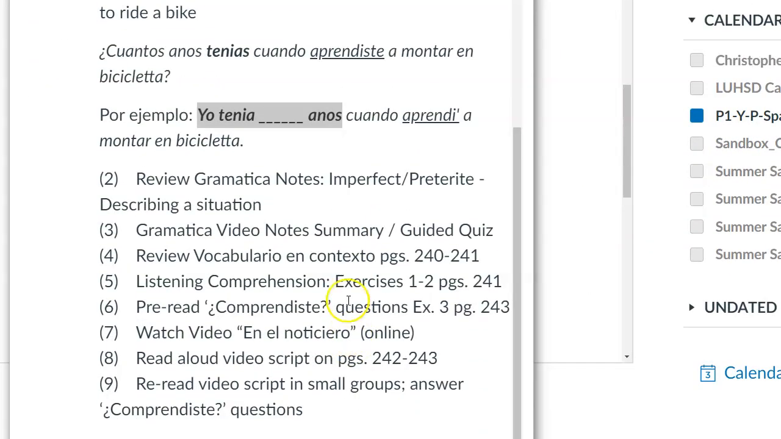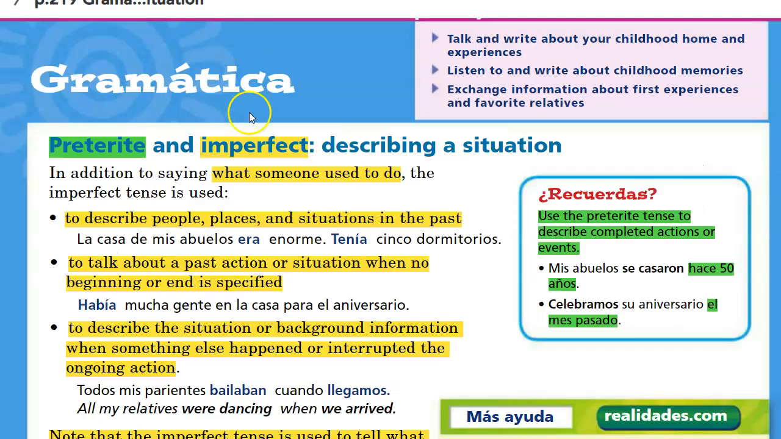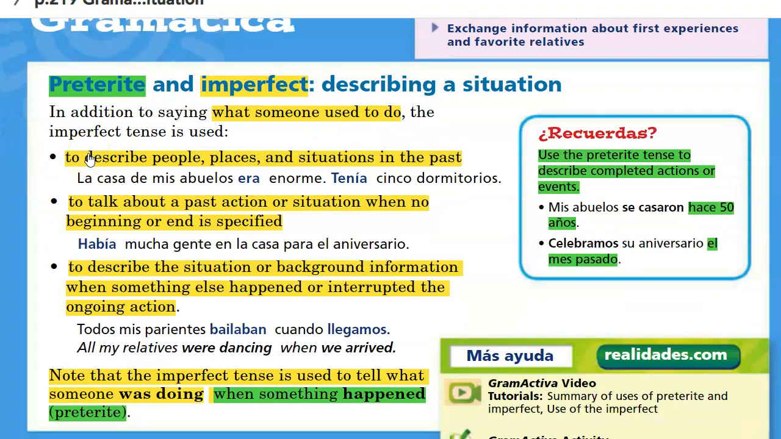So we're going to go over the notes on page 219 first, going over how the imperfect and the preterite are used together to describe a situation. And these are notes that we went over last week, just reviewing briefly before we start Chapter 5. Everything highlighted in yellow pertaining to the imperfect. Everything highlighted in green pertaining to the preterite. Imperfect is used for continuous, repeated actions in the past, right? When we describe people, places, and situations in the past, we use the imperfect for that.